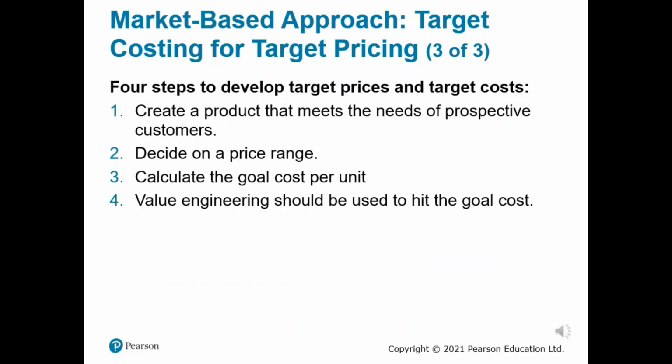There are four steps to develop target prices and target costs. Firstly, a product that meets the needs of prospective customers should be created, and then you should decide on a price range. After, calculate the goal cost per unit by deducting the target operating income per unit from the target price. And finally, value engineering should be used to hit the goal cost.